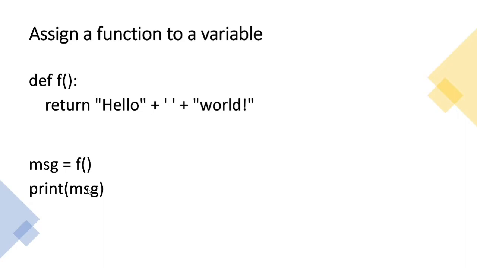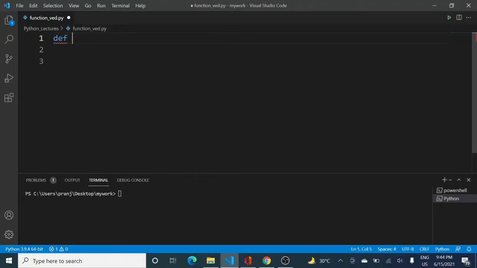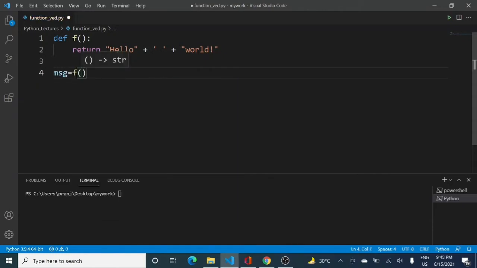Now let us visualize this programmatically. So let me make a function named f, and inside that function I will have a simple return statement which is returning a simple string, which is a concatenation of hello with a little space and world, right? So this should print hello world on your screens, right? Now, because it is actually a message, I have taken the variable name as message, and to that I have just called my function f.